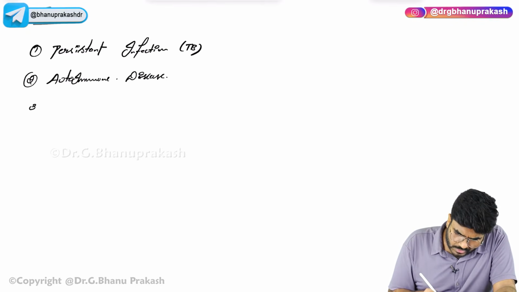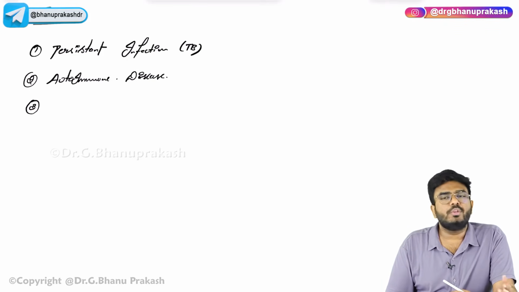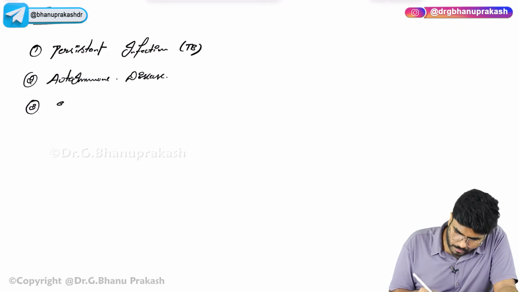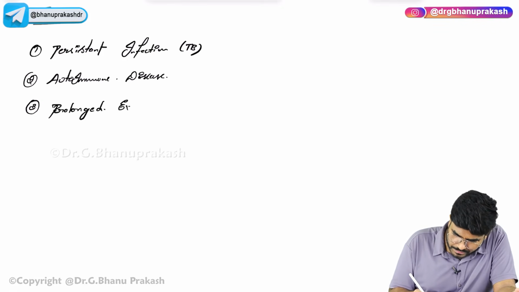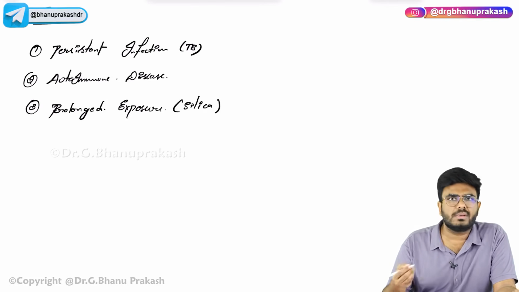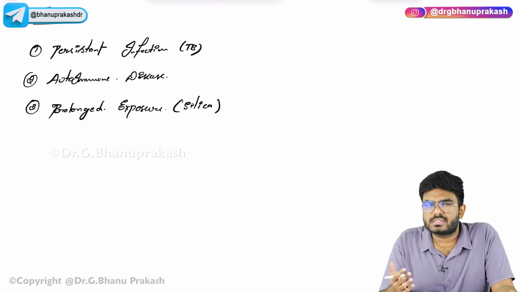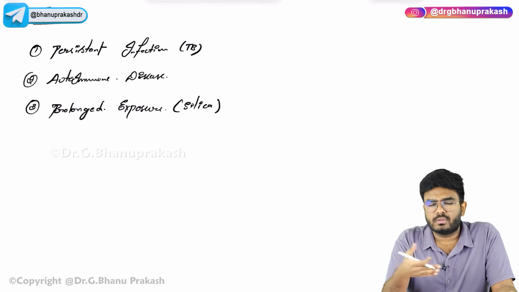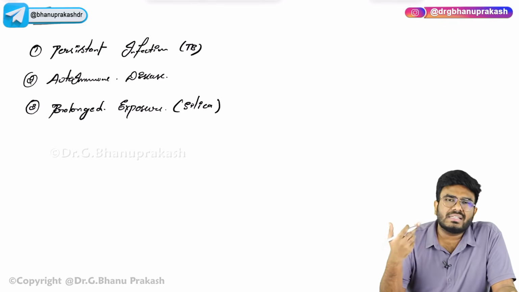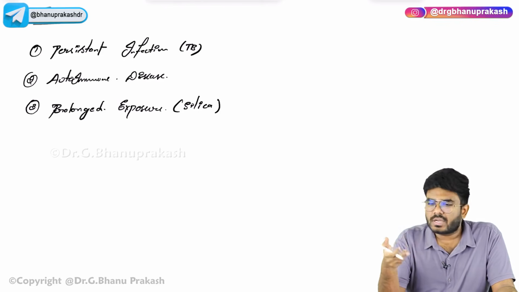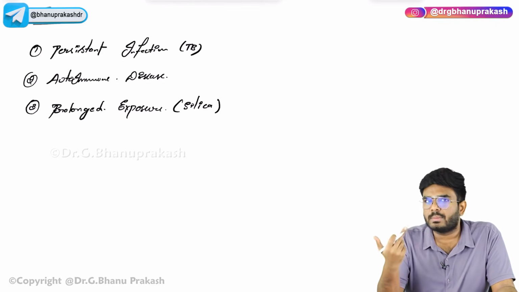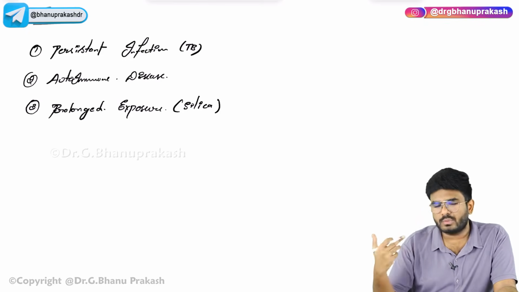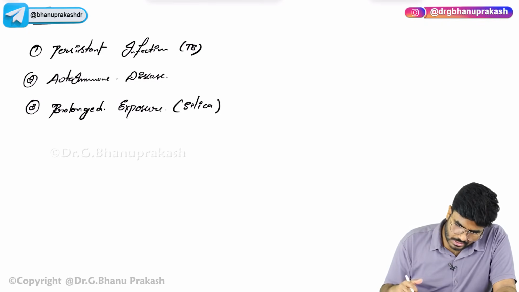And for example, certain occupational disorders like pneumoconiosis, from prolonged exposure to silica or some other material, cotton dust or coal particles, like you are a coal worker or a silicon worker who is continuously inhaling some kind of dust particle. So continuous inhalation, continuous damage as well as healing by your body. So it's a chronic inflammation. All the pneumoconiosis will come under chronic inflammations.